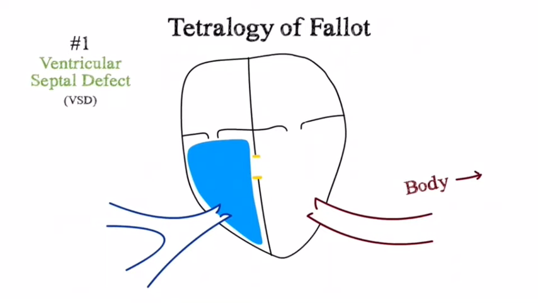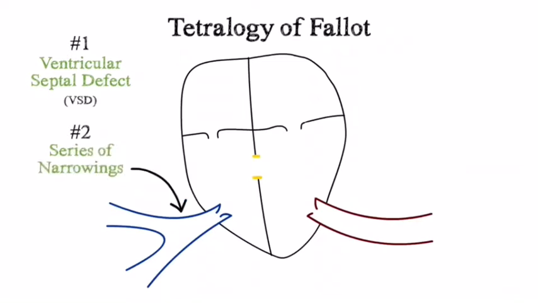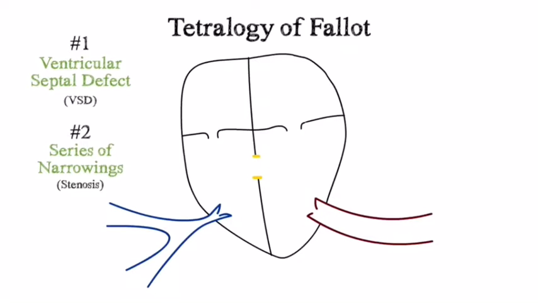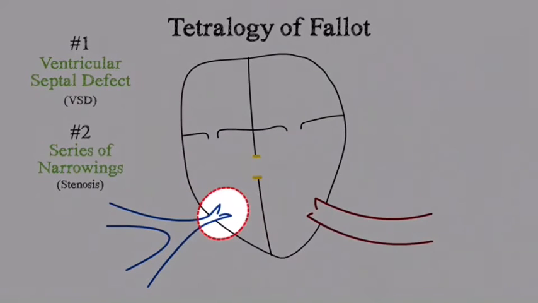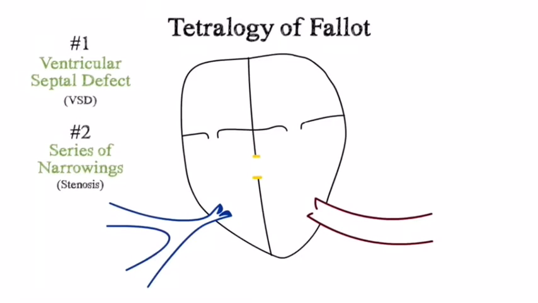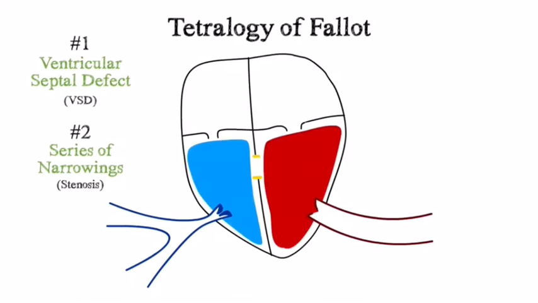The second defect is a series of narrowings across the outflow from the right ventricle to the pulmonary artery. This is called stenosis. This narrowing begins in the right ventricle just below the pulmonic valve. The narrowing continues due to thickened cusps of the pulmonic valve and small pulmonary artery. This narrowing reduces blood flow to the lungs, and the hole allows for oxygen-poor blue blood to mix with oxygen-rich red blood in the left ventricle.